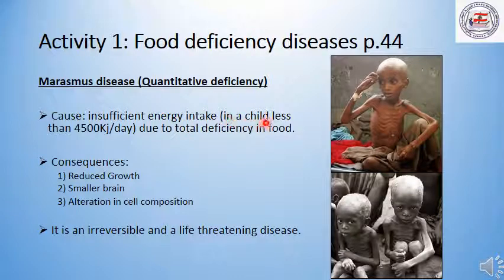In a child, it's even less than 4,500 kilojoules per day. This is due to the total deficiency of food that people suffer from. The consequences of Marasmus disease are reduced growth, a much smaller brain, and alteration in the cell composition. You have to keep in mind that it is an irreversible and life-threatening disease. Irreversible means once you get Marasmus, you're never going to go back to normal health.